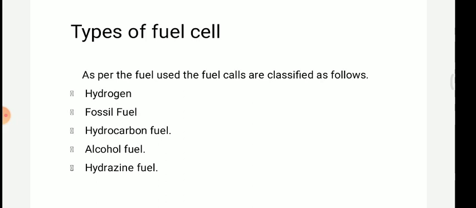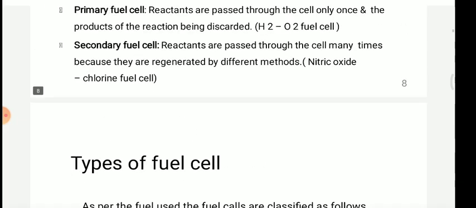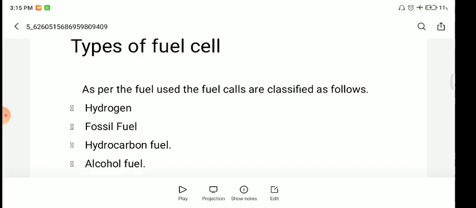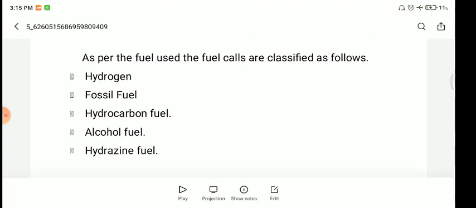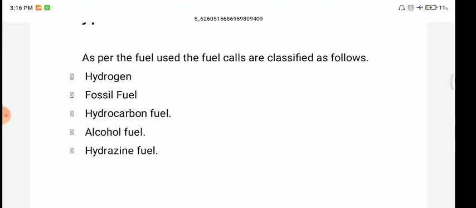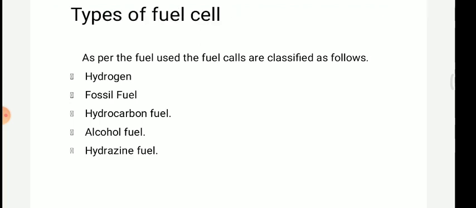So as per the fuel used, fuel cells are classified. First is the hydrogen fuel cell, like the H2O2 fuel cell we just saw. Second is fossil fuels, then hydrocarbon fuels, alcohol fuels, and hydrazine fuels.